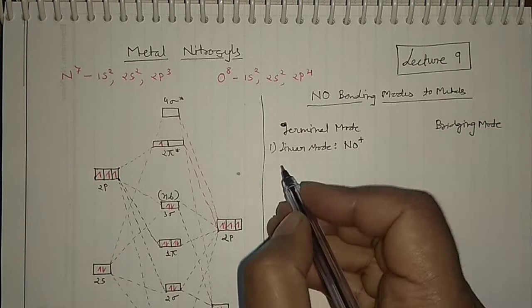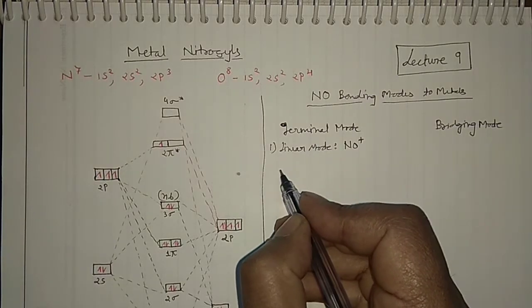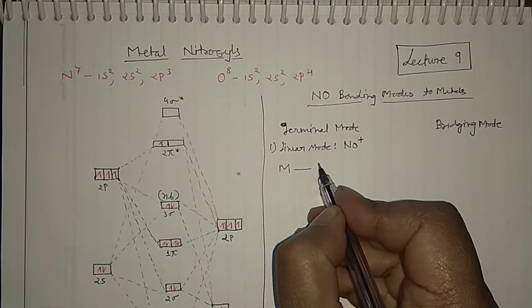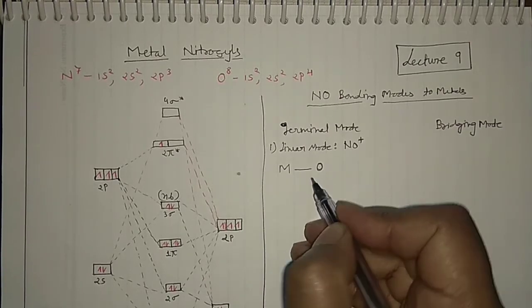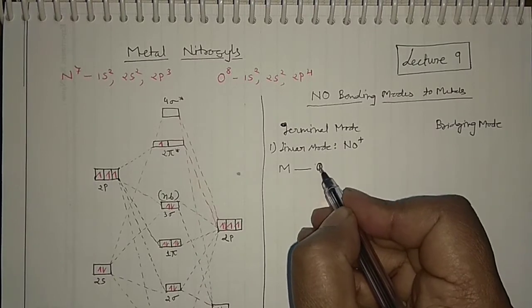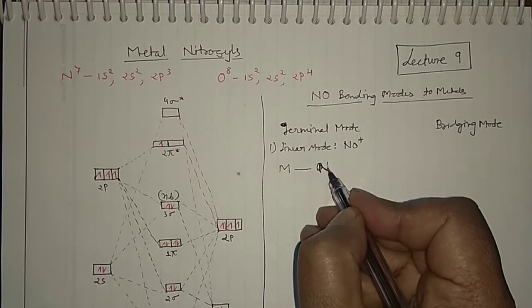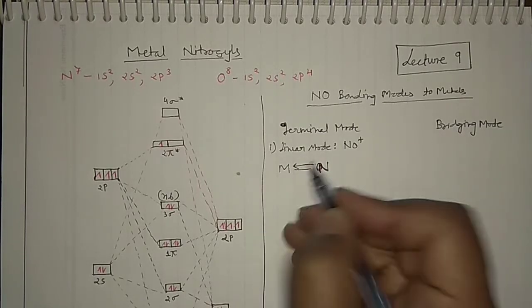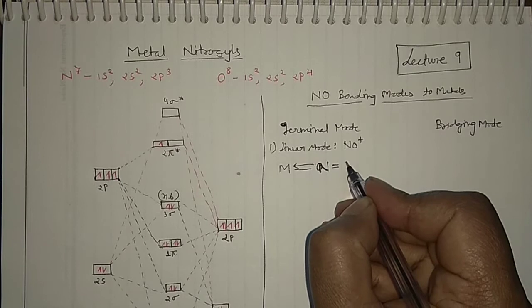And what is the meaning of the linear mode? It's quite simple actually. Your metal forms a bond with the, sorry, not oxygen, very sorry, this is nitrogen. Then this nitrogen donates electrons to the metal, and this should be your double bond.